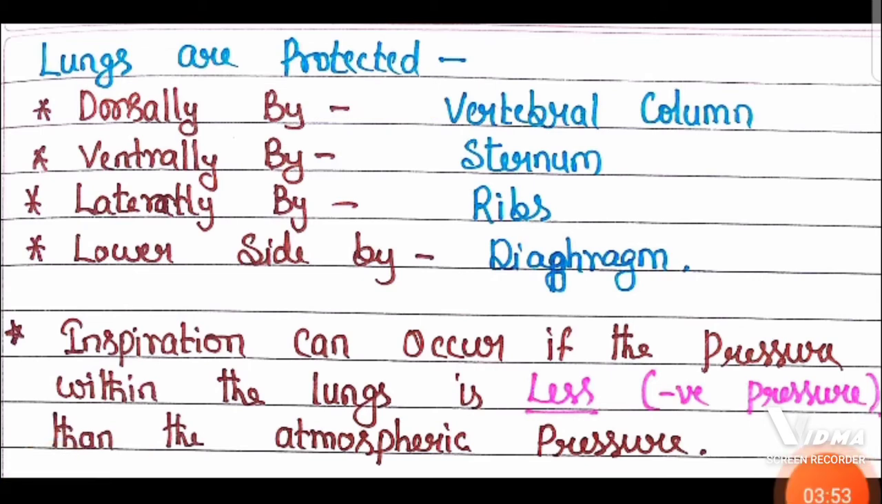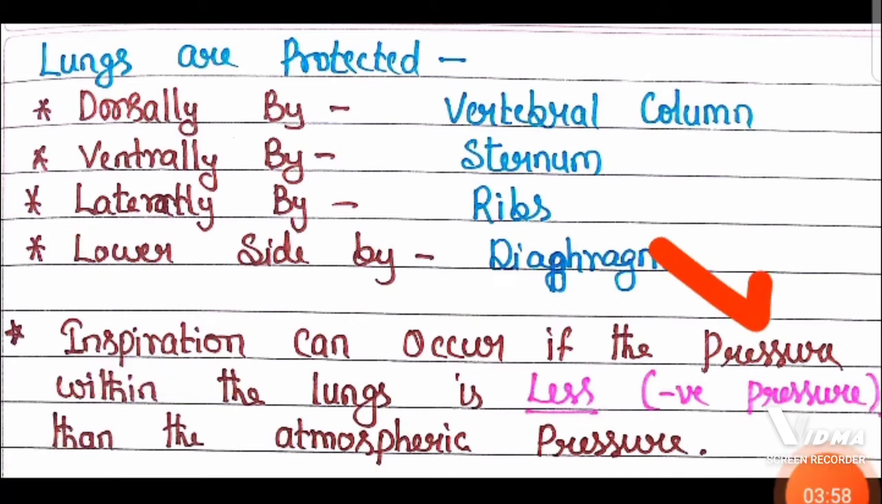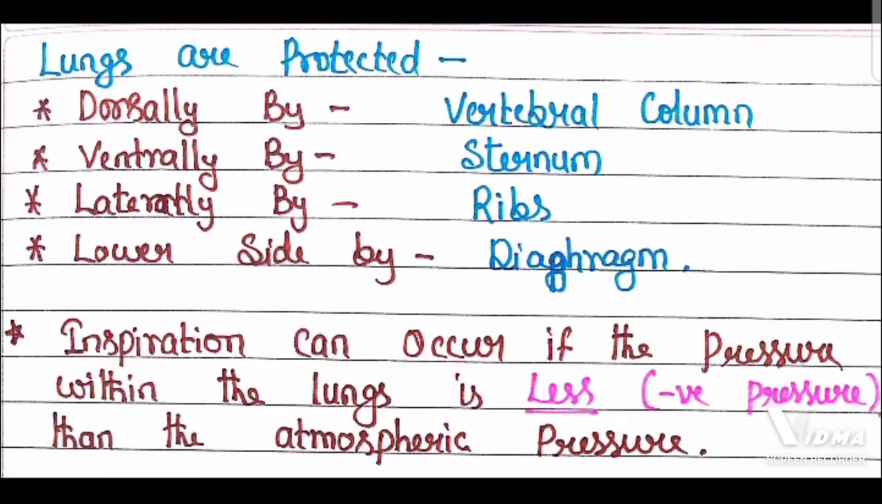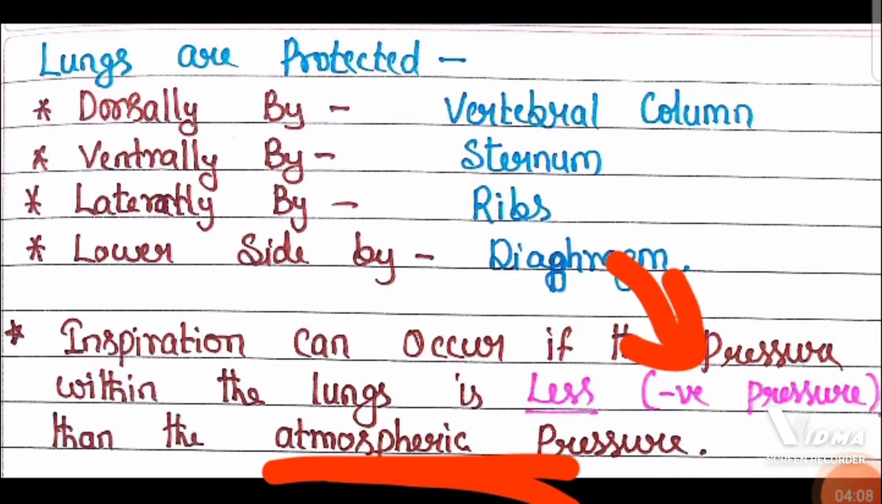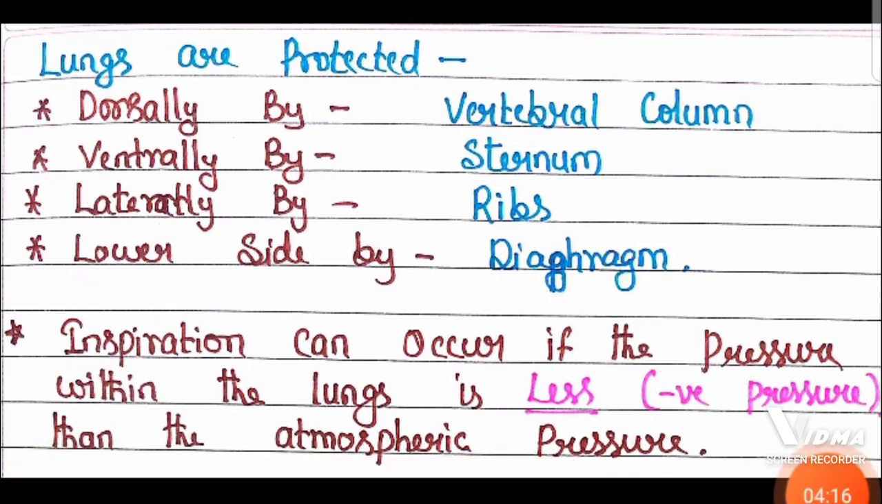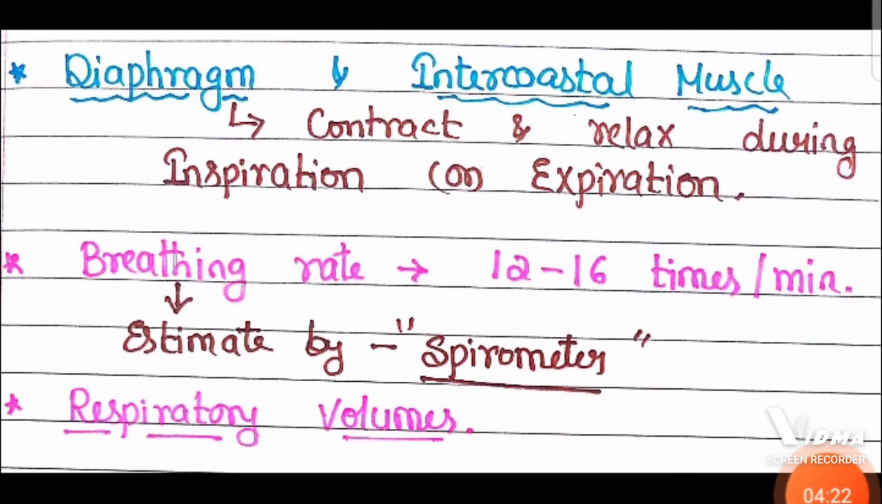Now remember, inspiration, the entry of air into the lungs, occurs if the pressure within the lungs is less than the atmospheric pressure, that is, negative pressure. In the lungs, it should be negative pressure. If inspiration has to happen, the pressure in the lungs should be less than the atmospheric pressure. Then only inspiration is going to happen.